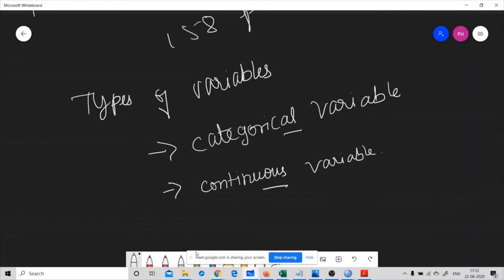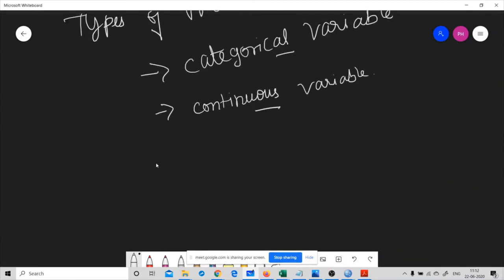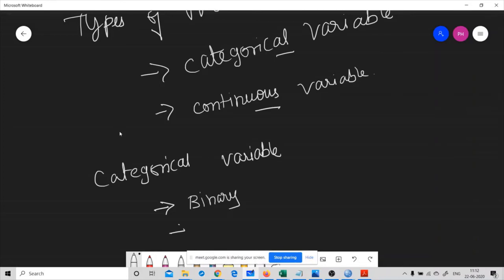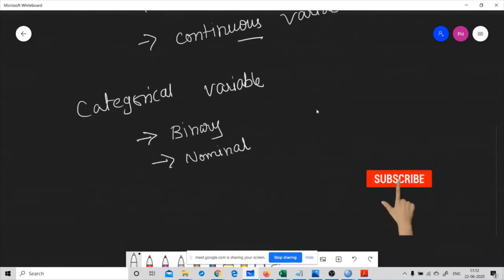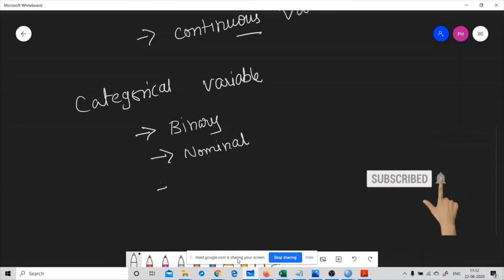Okay. So categorical variable is again categorized into three major categories. The first one is binary, the second one is nominal, and the third one is ordinal.